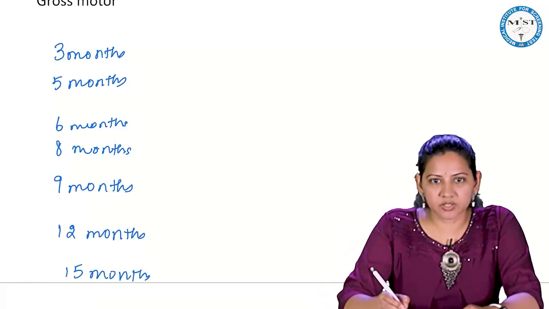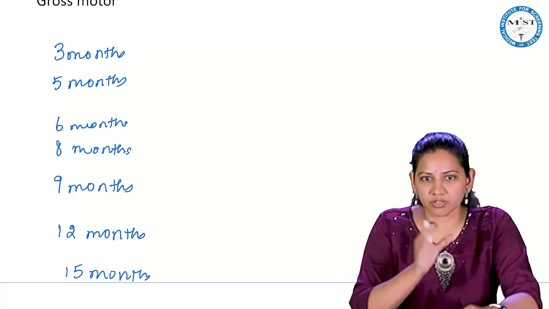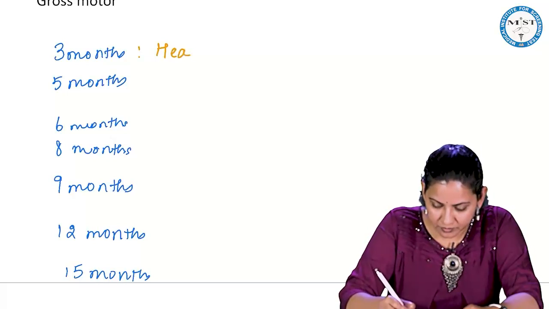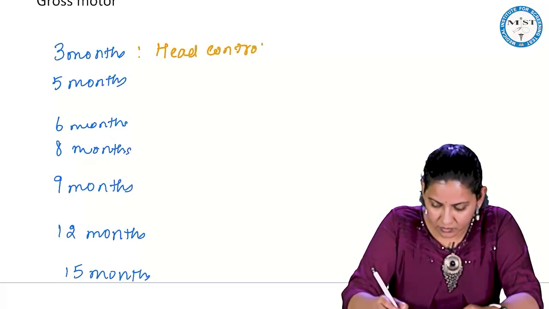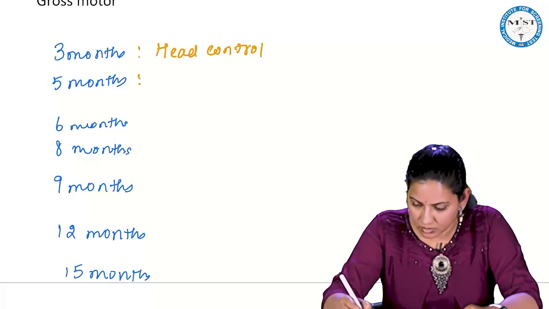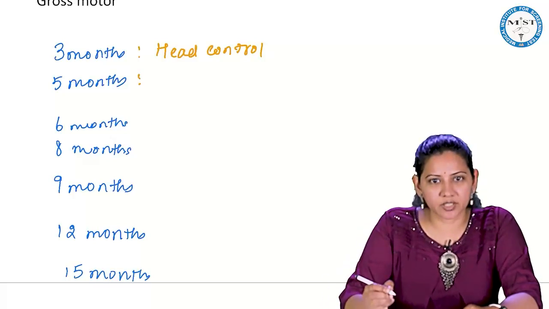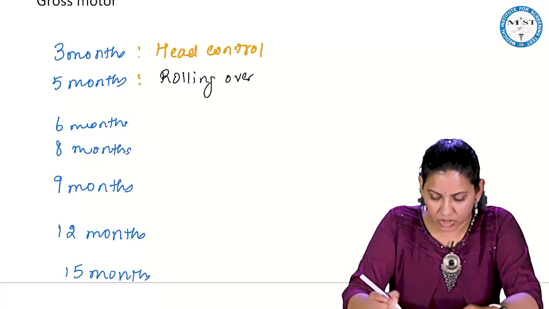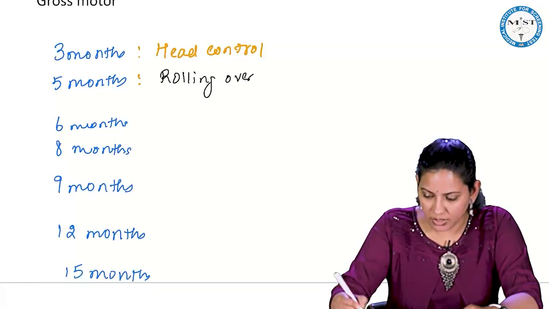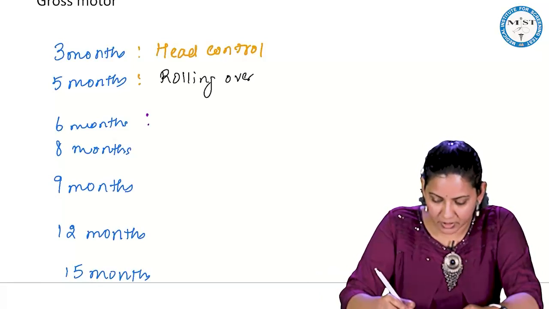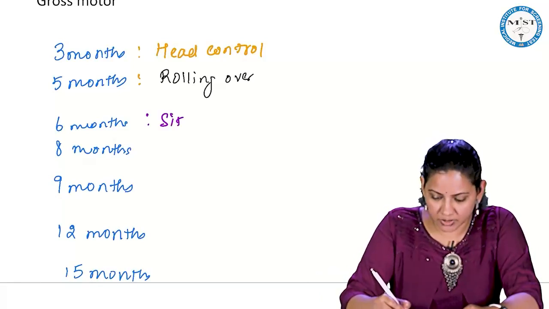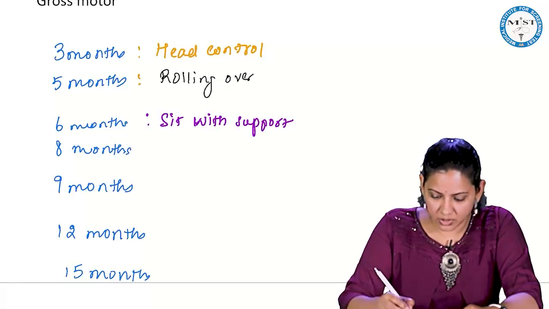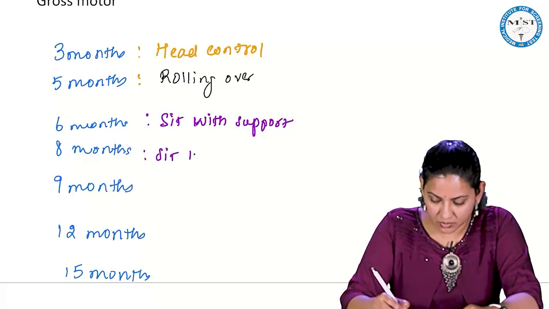So, what happens in 3 months? I told you development is cephalocaudal. So, first there is head control. Then once the head has control, there is rolling over, then trunk control is happening. So, the child is able to roll over. Then the child is able to sit. Initially the sitting is with support, then it is sitting without support.